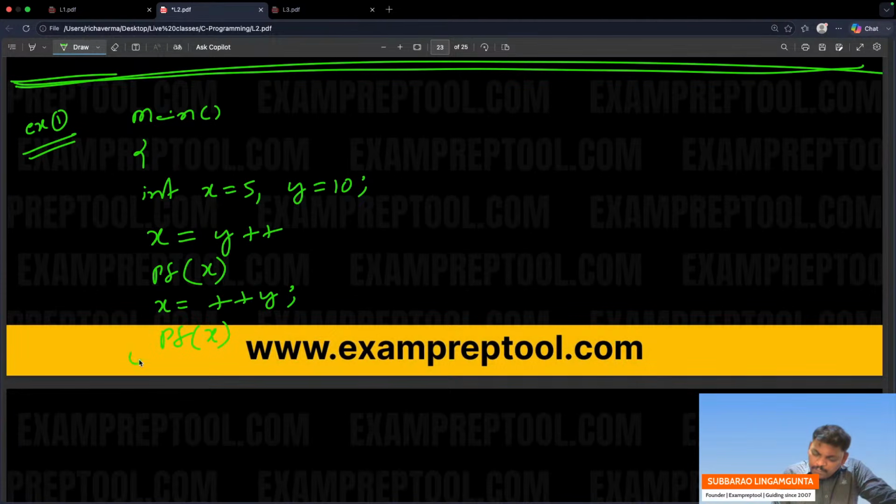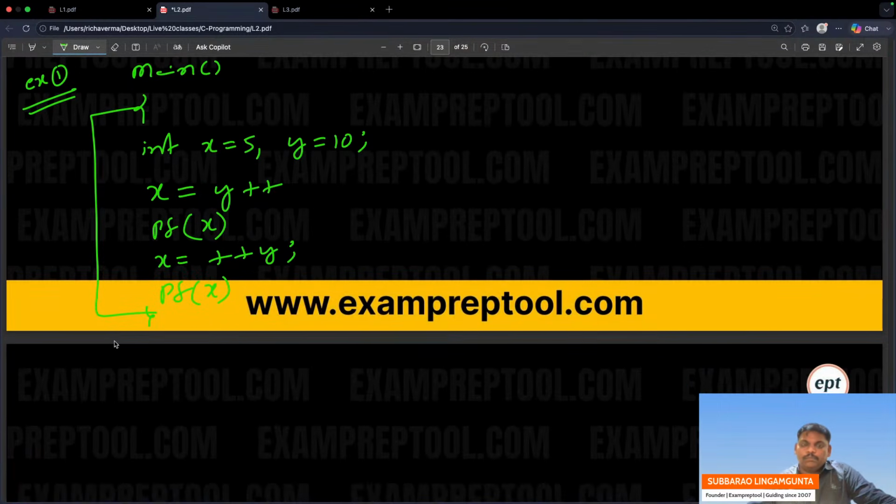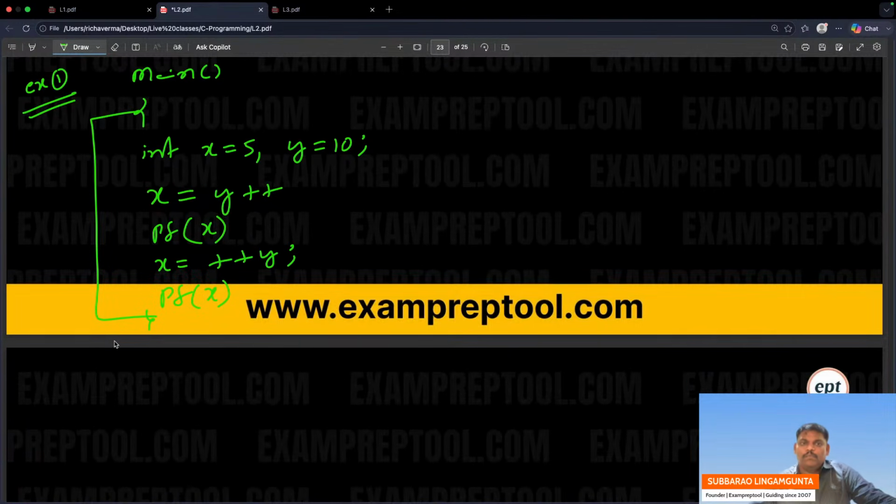Can you complete this problem? Everyone try. What is the output of this program?